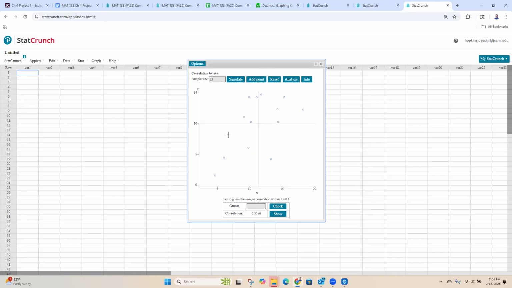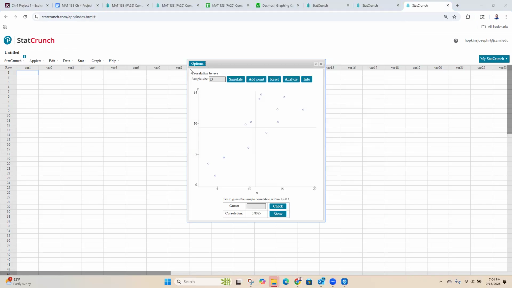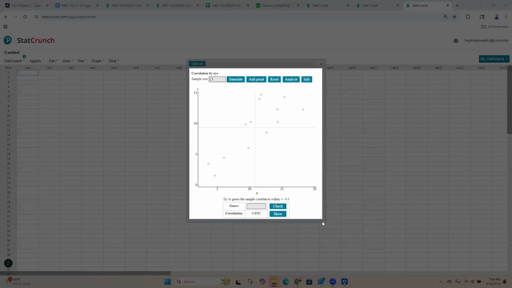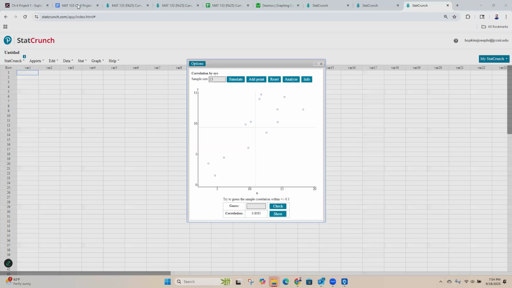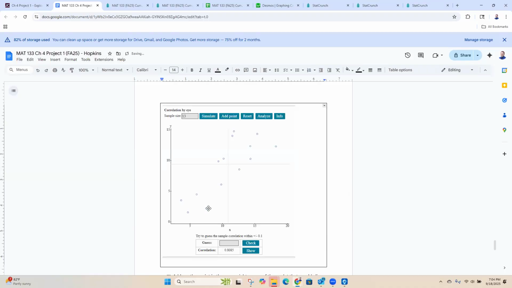Not perfect, right? This is going to be a moderate positive relationship. Okay, there we go. That's close enough. So my correlation is 0.8. I'm going to grab a screen snip of this, and I'm going to stick it right here.